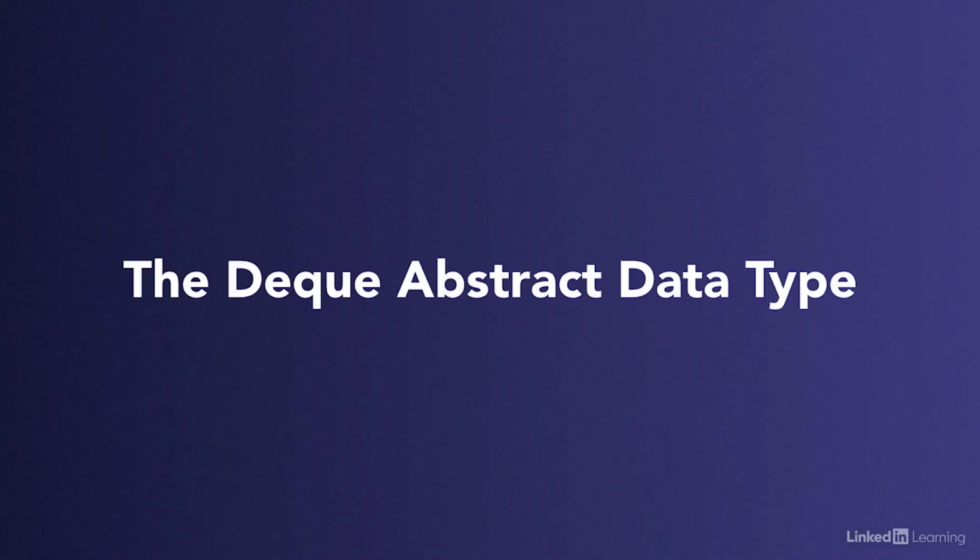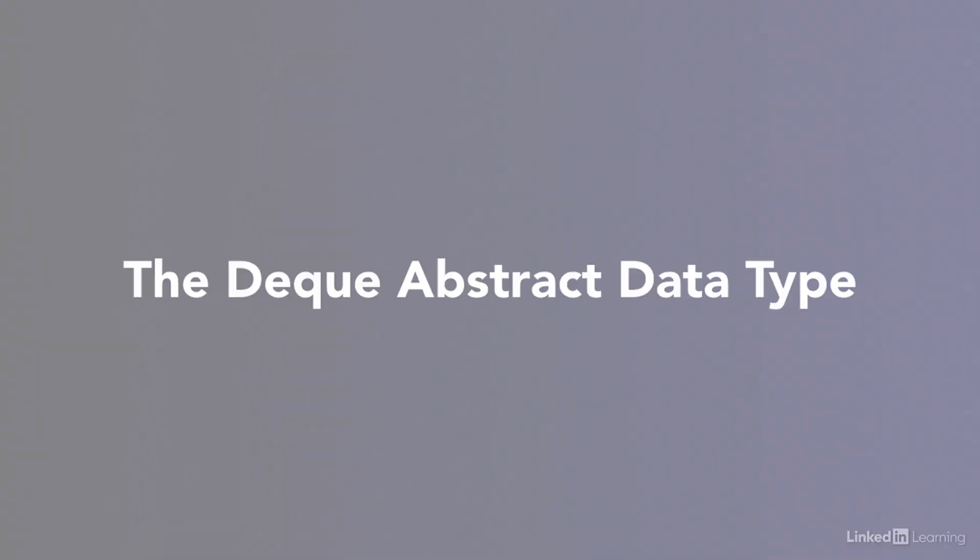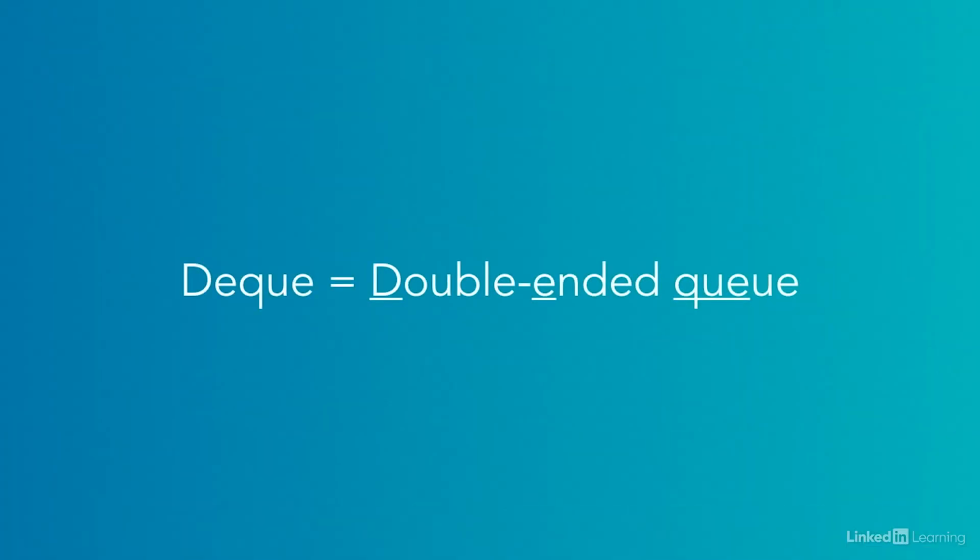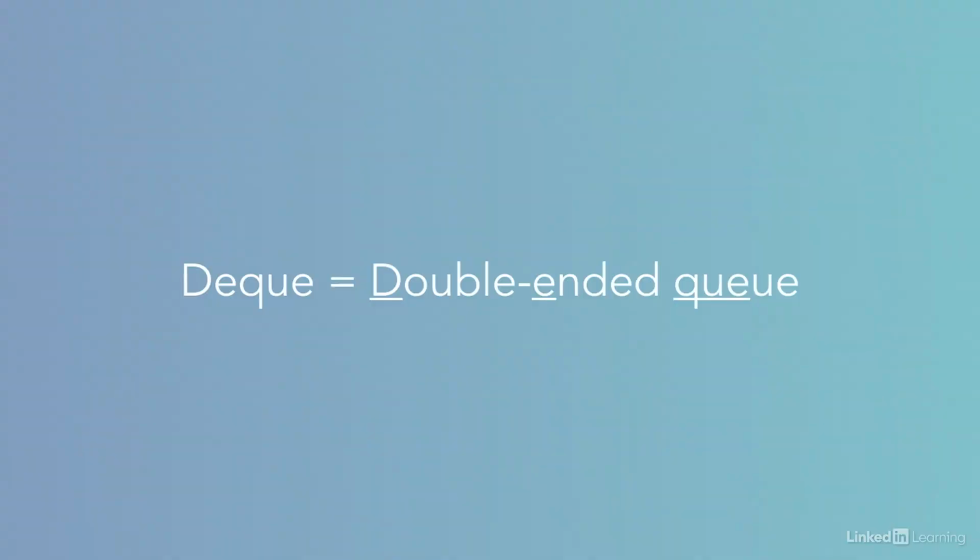Let's talk through what makes the Deque class unique in comparison to other linear data structures, and also touch on the basic functionality we need a Deque to have. First of all, Deque stands for double-ended queue, where we take the D, the E, and the first three letters of queue and put them all together to create this new word called Deque.